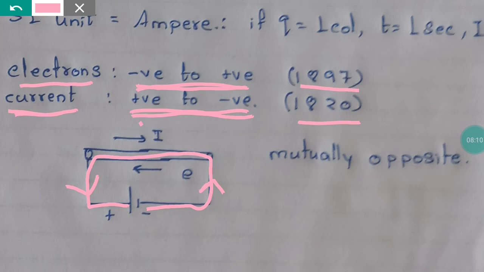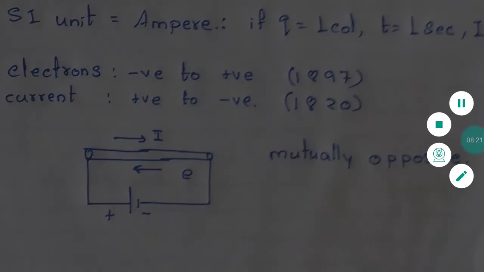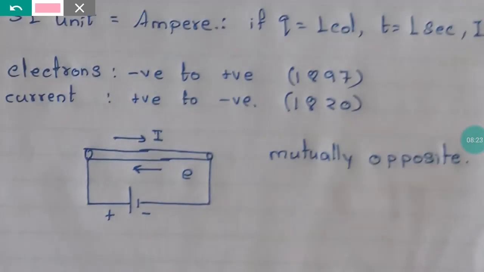So we first gave the direction of electric current from plus to minus. Now we are in a great confusion what to do, whether to take the direction of current from plus to minus or we should take the direction of electron from minus to plus. So what we did was we chose this electric current, and from now onwards, whether the electrons are here or there or whatever, the direction of electric current will always be from positive to negative. This one is the correct one.